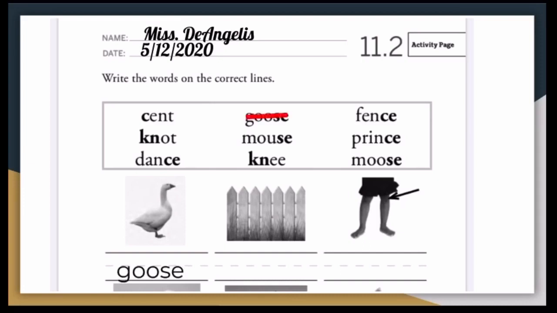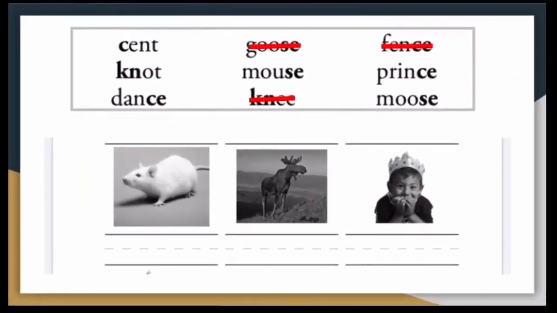We have the picture of the goose here, a fence, and a knee. Pause the video to write. Please make sure your handwriting is neat and not floating. What are the pictures of?